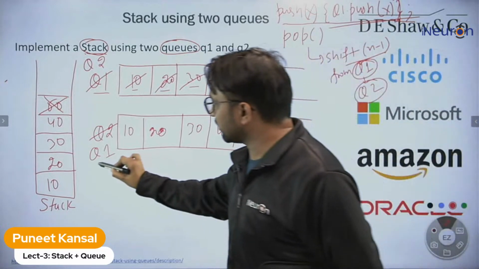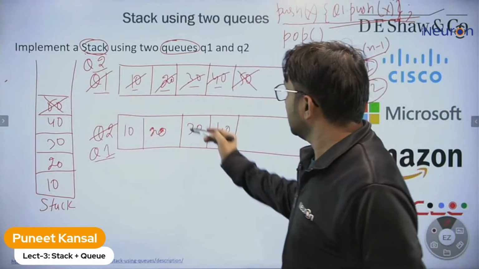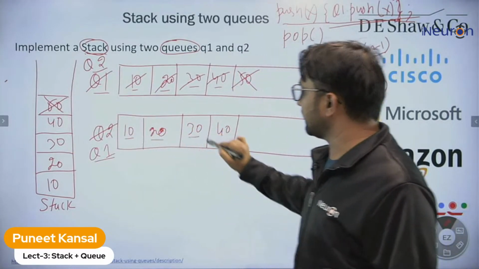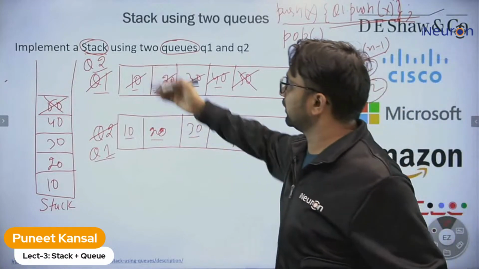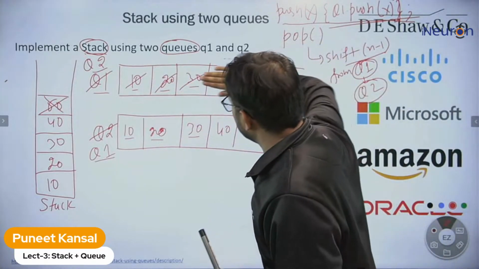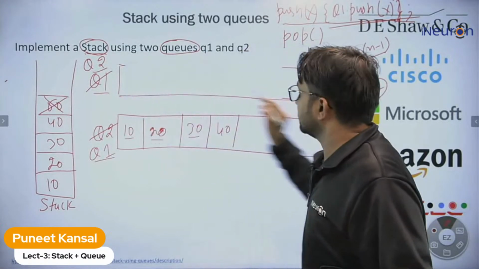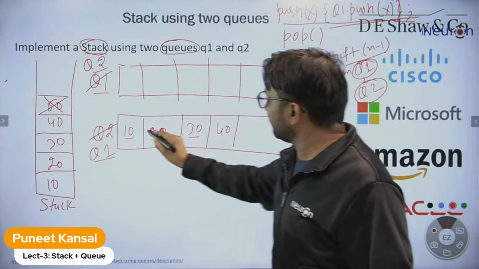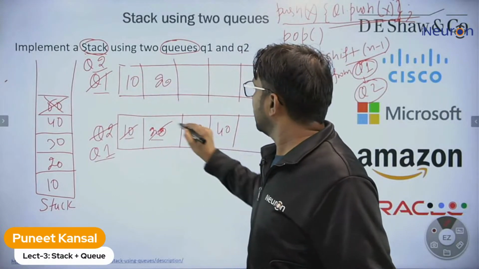This is our Q1 now, and this is our Q2, which is empty right now. Shift n minus 1 elements from here to here: 10, 20, and 30.